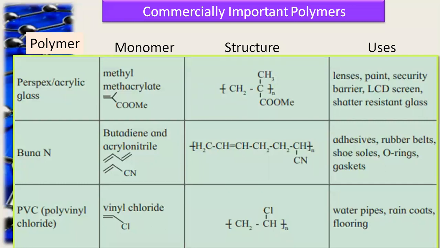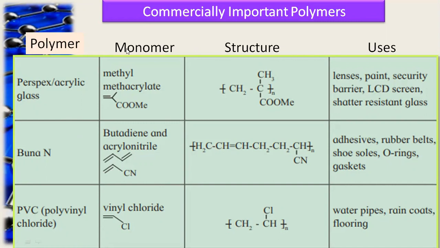Now see, these are some important polymers which are commercially used. Here is given the list of polymers, the monomers used for their preparation, the structures of the polymers and their uses.